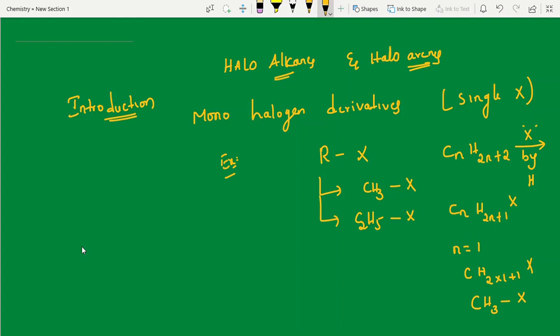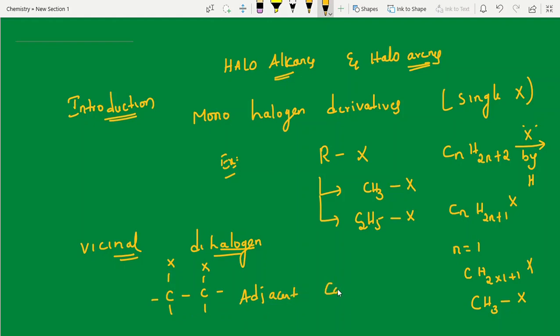Next, most of the students are confused about some starting points: vicinal dihalides, geminal dihalides, benzyl, aryl, vinyl, allyl, like this. Let me list them out first. The first one is vicinal. Vicinal is nothing but a dihalogen derivative, meaning two halogens. Two adjacent carbons, like this, adjacent carbons having two halogens.